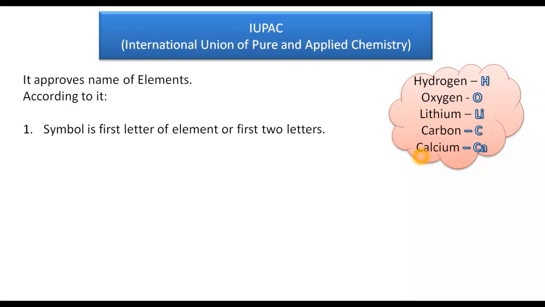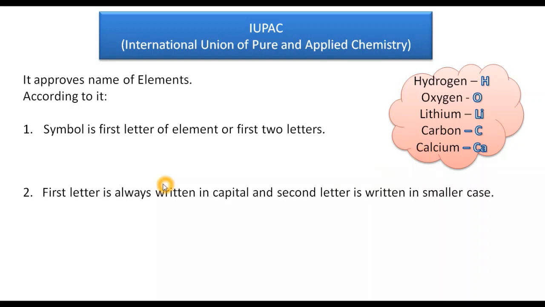That means the symbol of an element is the first letter, or the first letter and another letter of the name. The first letter is always written in capital, and the second letter is written in small case.